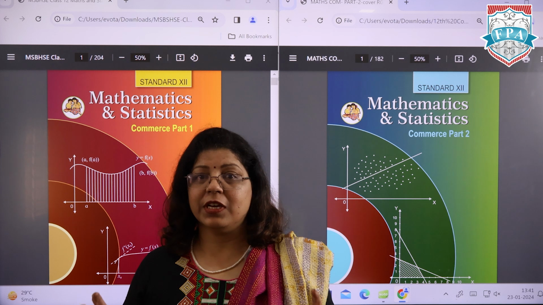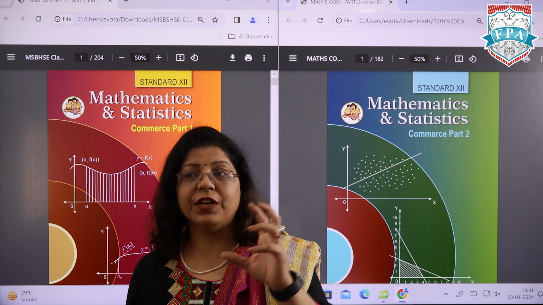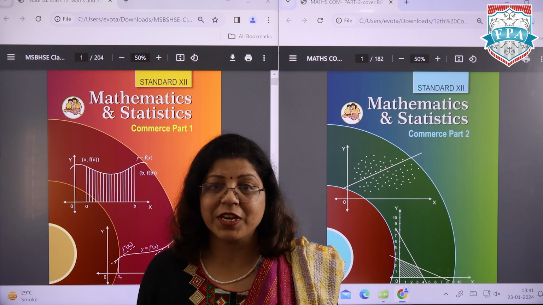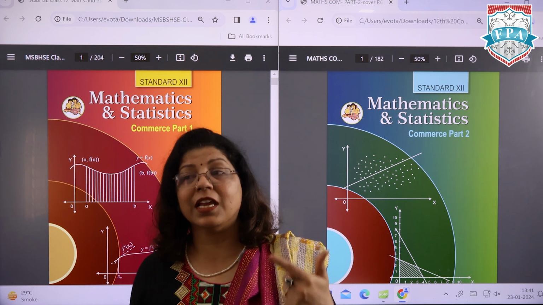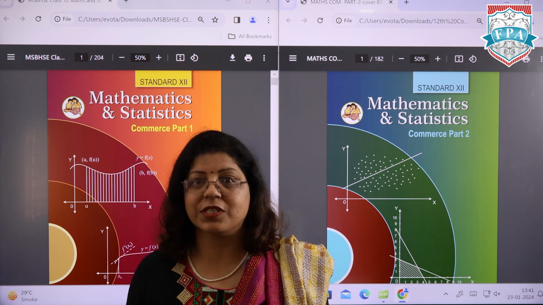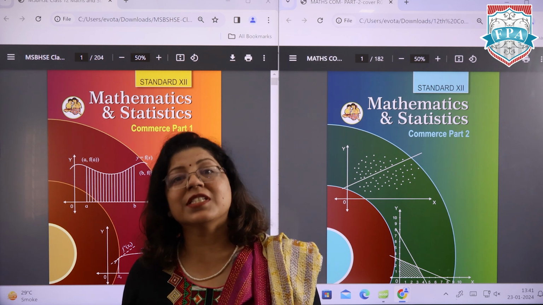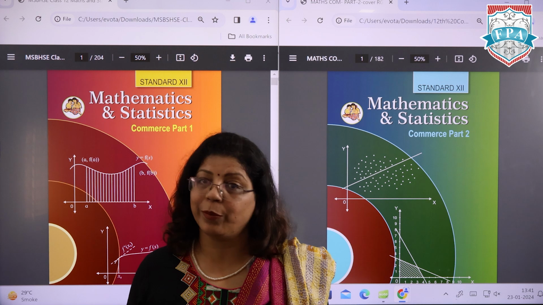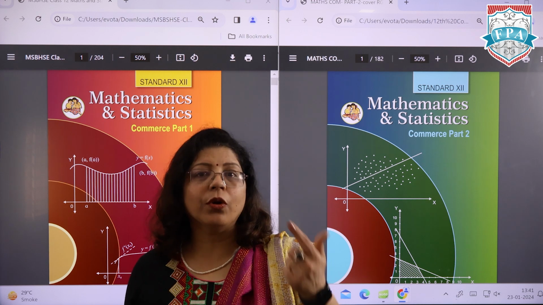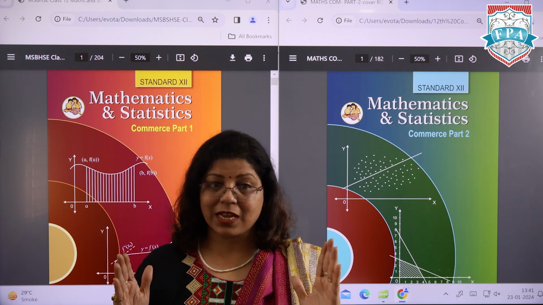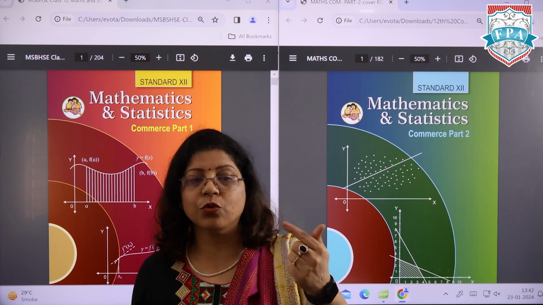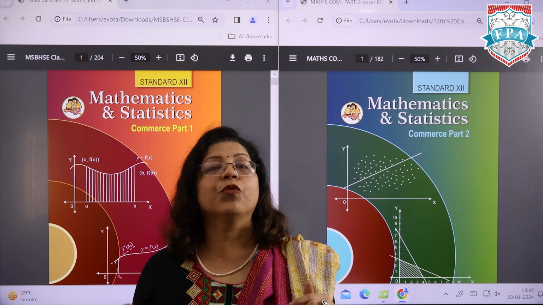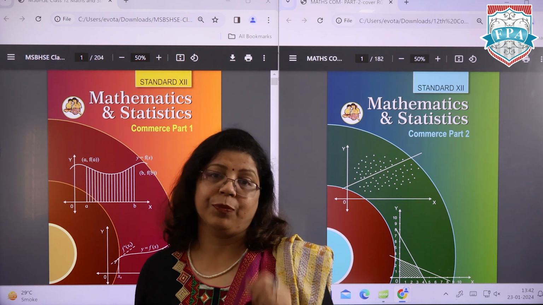Now, the whole paper is divided again into 3 different parts. First is knowledge based, which is around 11%. Then you have understanding and skill, which is around 28%. And the last part is application based, which is 61%. So if you want to score a good result, we have to understand the question paper and realize which questions we should solve so that we can finish the paper in time.